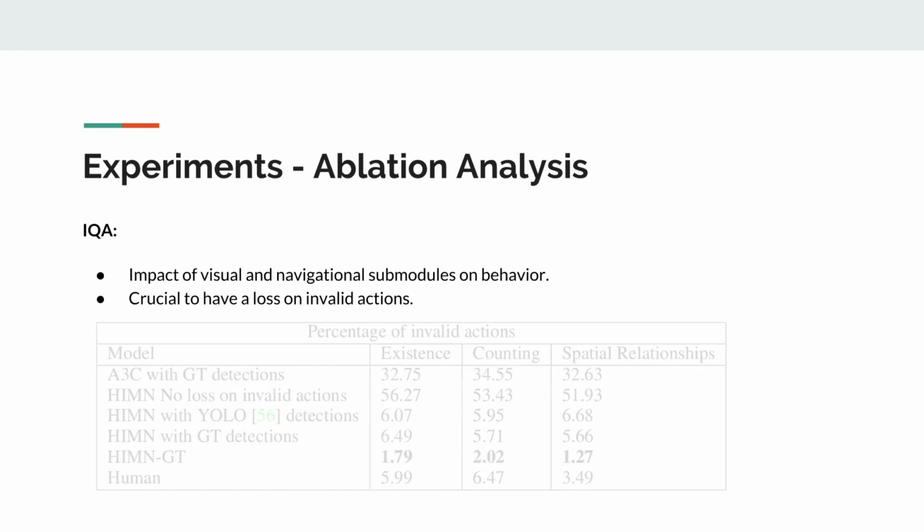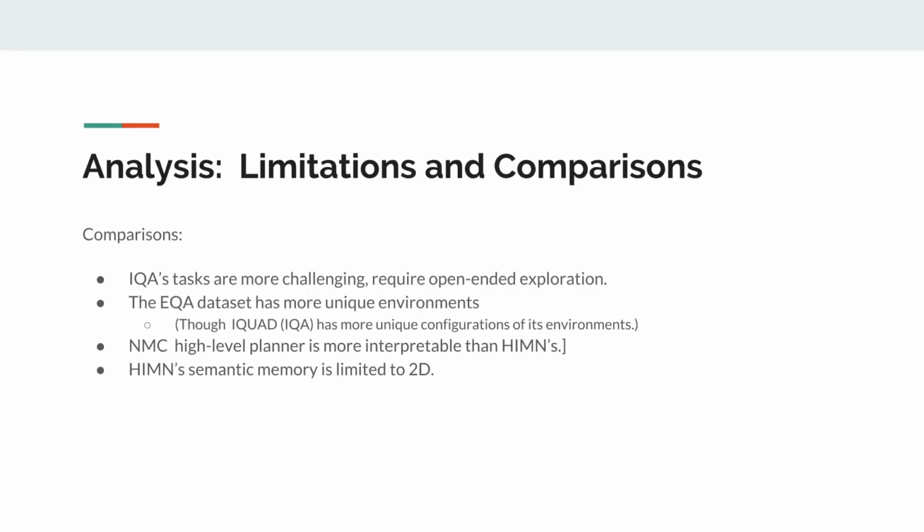EQA and IQA differ in important ways. For example, they pose different questions to their agents. EQA only asks about the properties of a single object, while IQA asks questions about potentially multiple objects. This informs the design of their respective agents. EQA's NMC agent is designed to find an object, and then answer a question based on the last few frames seen before the object was found.